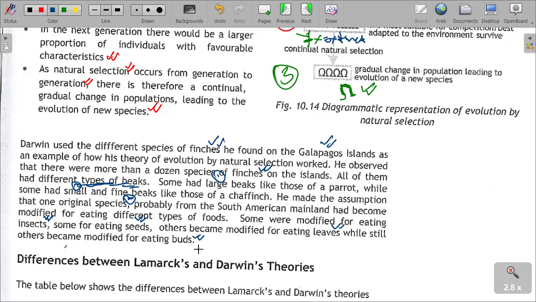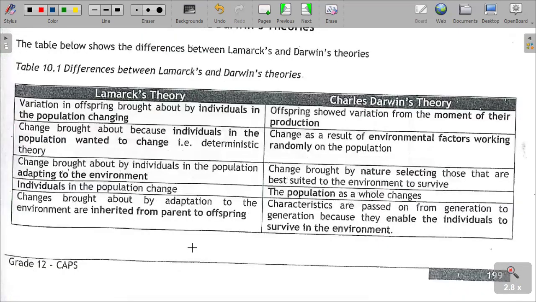So depending on the type of food the birds were eating, it also defined the existence of that population. The ones which had a beak that could feed on the available food within these islands could continue surviving, and the ones which had a beak that could not feed on the available food died and became extinct.